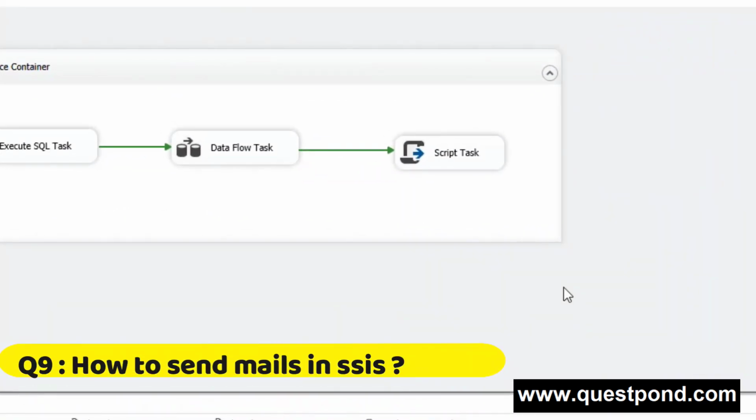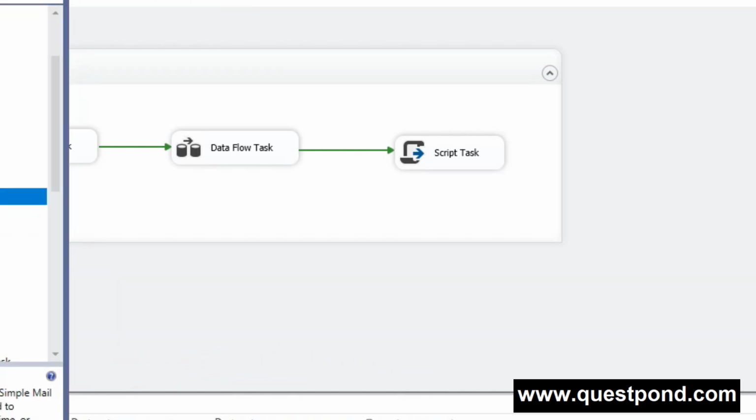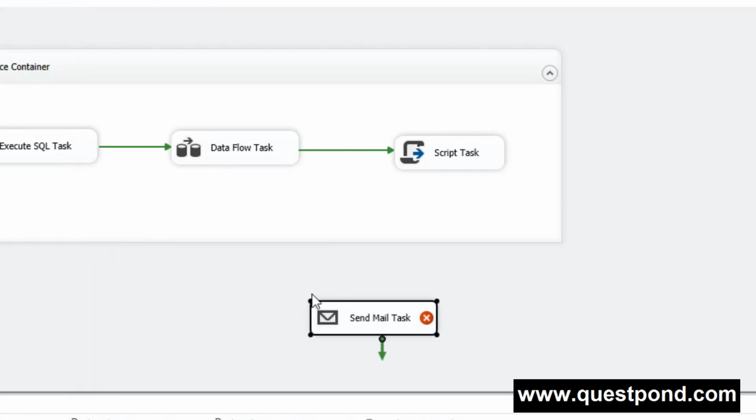How to send mails in SSIS? In SSIS, we can send the mails in two ways. First, by using the Send Mail Task component, but for this task component we require an SMTP connection.